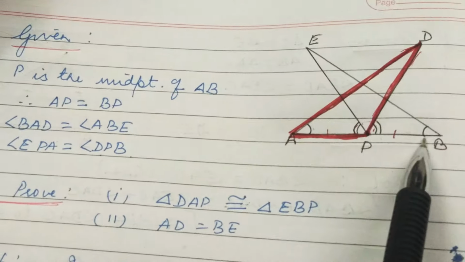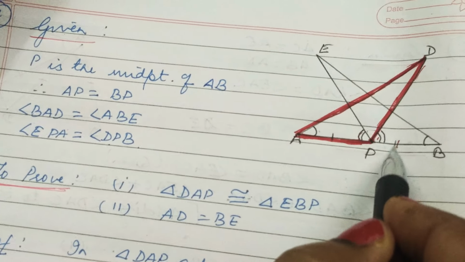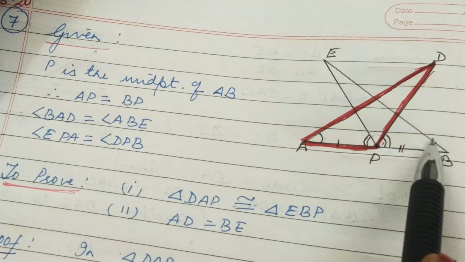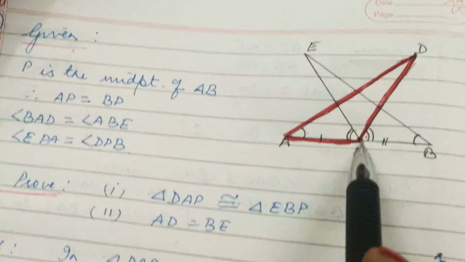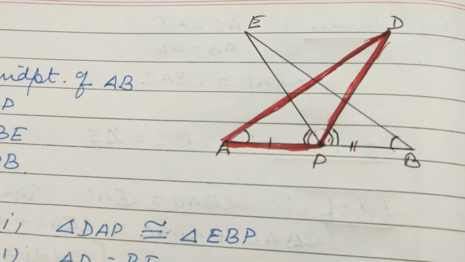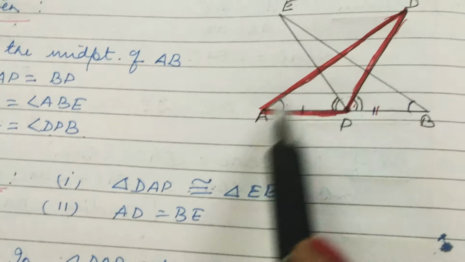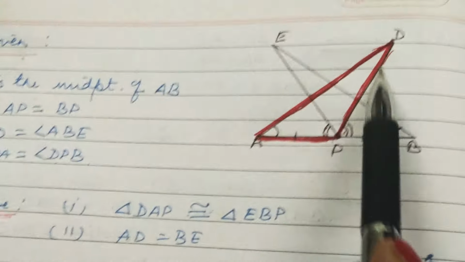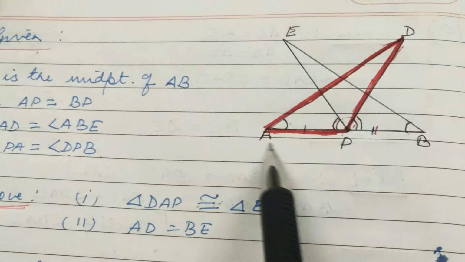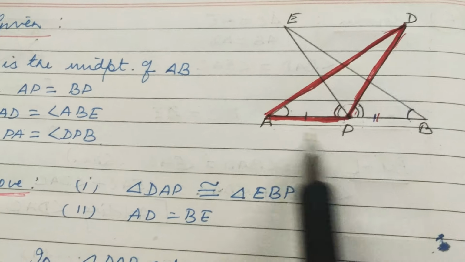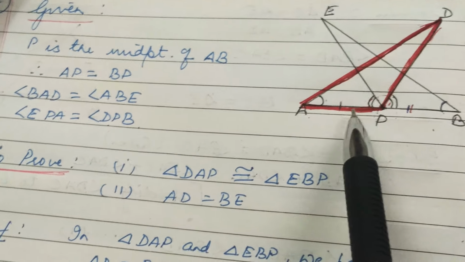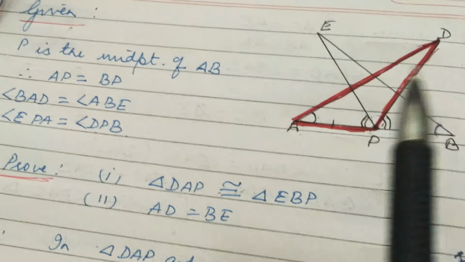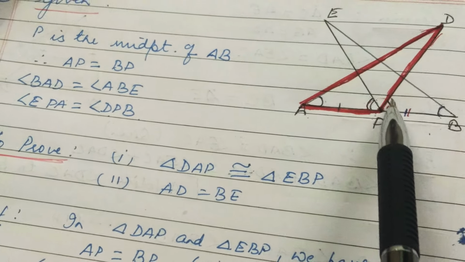Since P is the midpoint of AB, AP is equal to BP. It is also given that angle BAD is equal to angle ABE and angle EPA is equal to angle DPB. To prove, let us take triangle DAP and triangle EPB. These two triangles we have to take. Now in these two triangles, AP is equal to BP, given, since P is the midpoint of AB. Angle BAD is equal to angle ABE, given also, and angle EPA is equal to angle